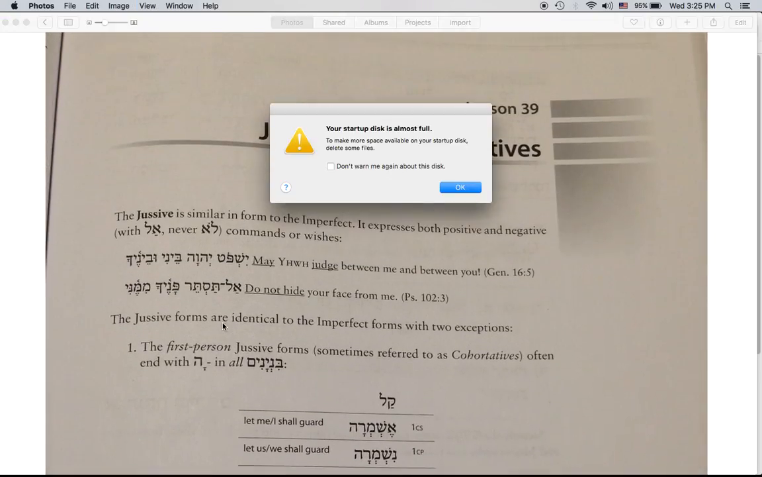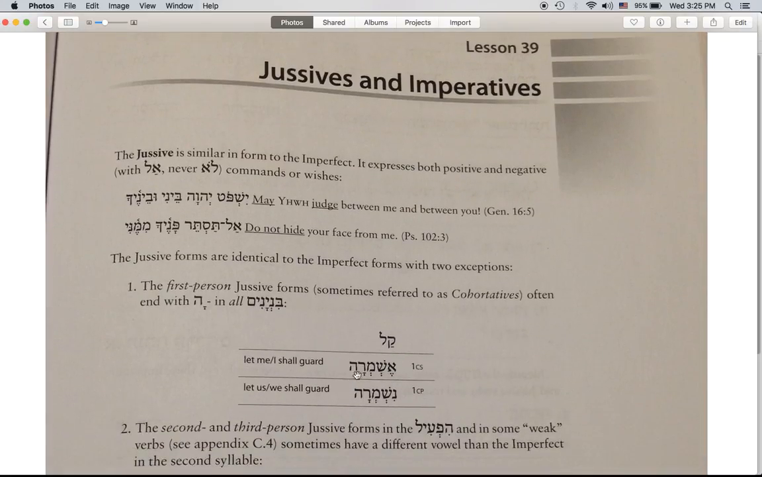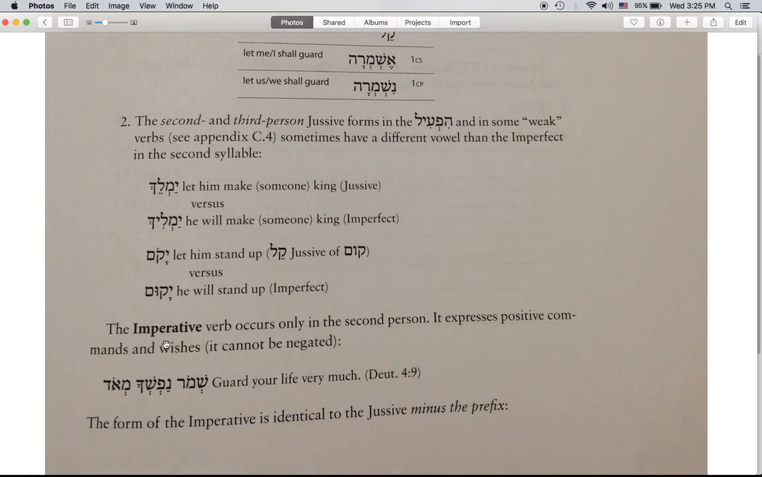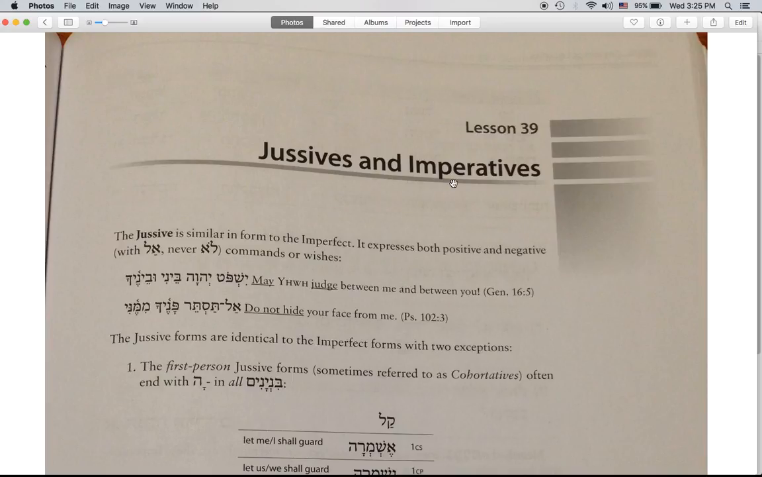So in lesson 39, we learned about the jussives and the imperatives, both of which express commands or wishes, and both of which are built off of the imperfect. For the jussive, we add a prefix onto the front, and in the second and third person in the hifil and some weak verbs, we shorten our vowels. The imperative looks exactly like the jussive, which is to say it looks very similar to the imperfect, except we just strip off the prefix from the front. So here are two new conjugations. They appear in all binyanim, and they express commands or wishes.